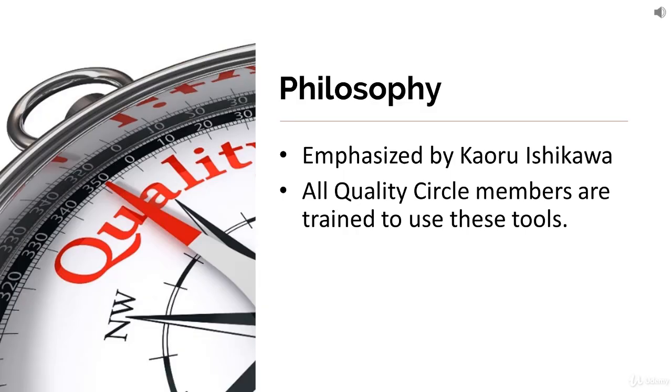Today, we have lots of software which can help us in making these things quicker and faster, but still the basic concepts remain the same. These tools are still applicable today as well. So whatever work you are doing, you can use one or more of these tools to improve your processes. Let's look at the list of those 7 basic quality tools and then we will go one by one and look at each of these.